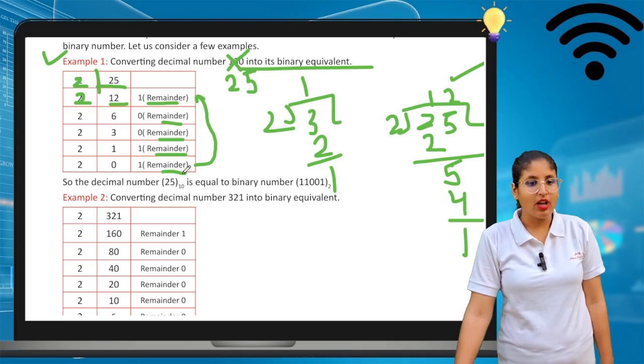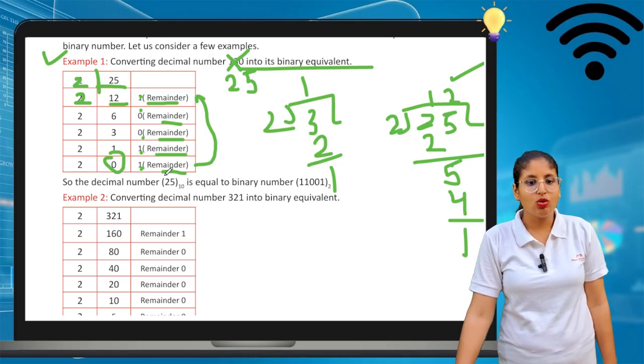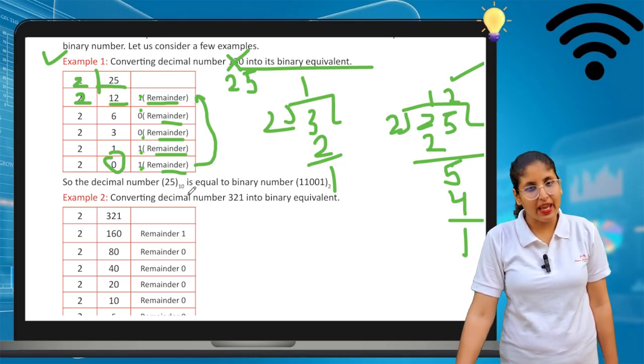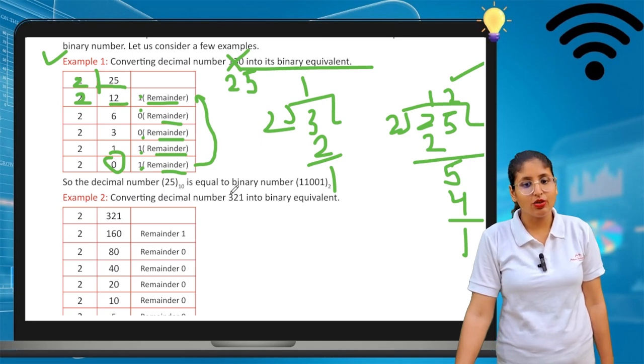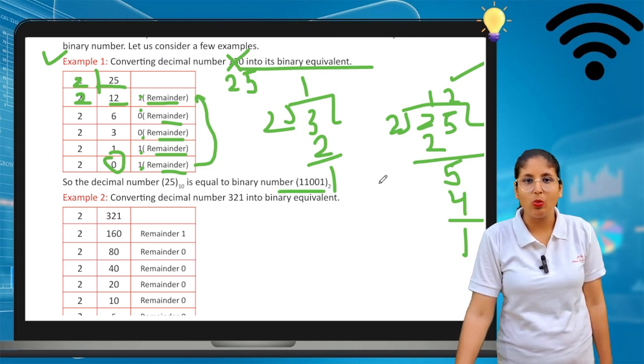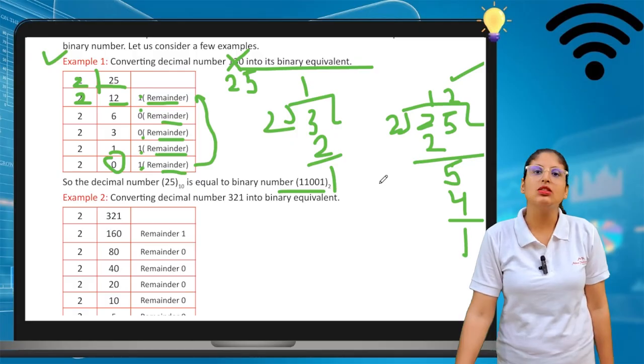Now this process is completed because we get 0. We write the remainders as the answer: 11001. So 25 base 10 is converted into a binary number, and it is 11001 base 2.